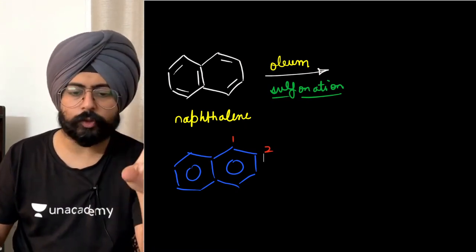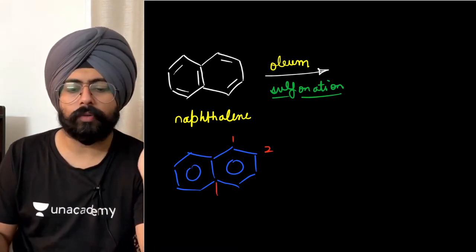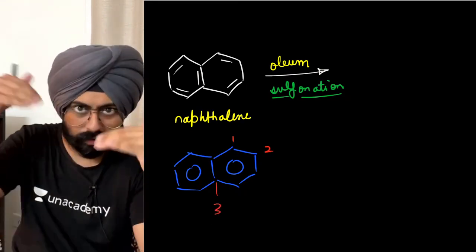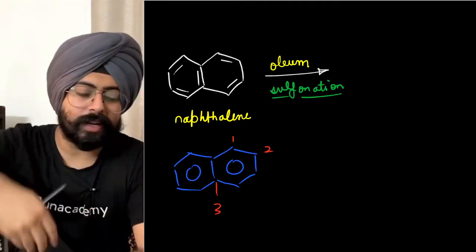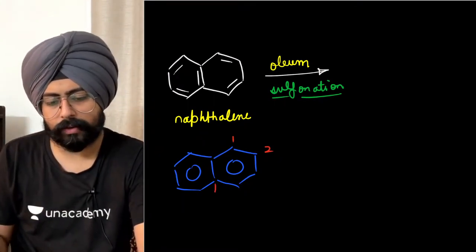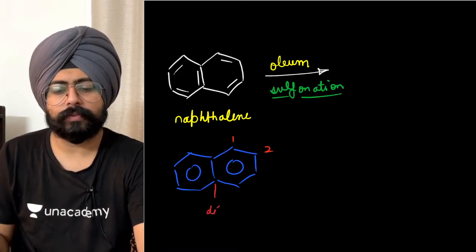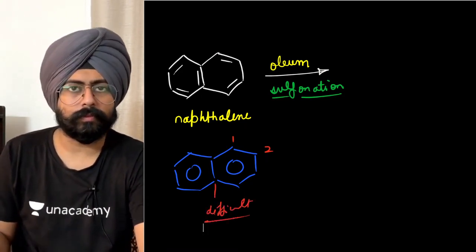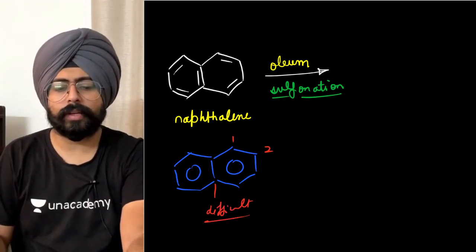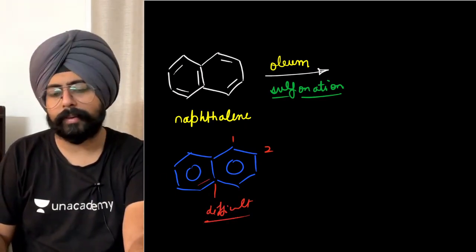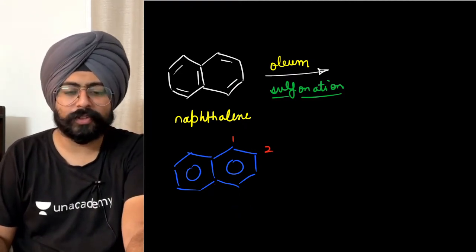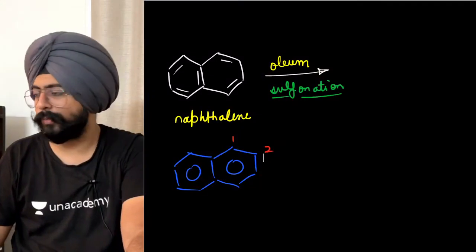So there are only these two positions where the attack can happen. Over here also attack can happen, but that is very difficult, because there's already a lot of crowd there, you have to get inside the structure to do the attack. And if you do it over here, then the carbon will become pentavalent. So the only two good positions for attack over here are 1 and 2.